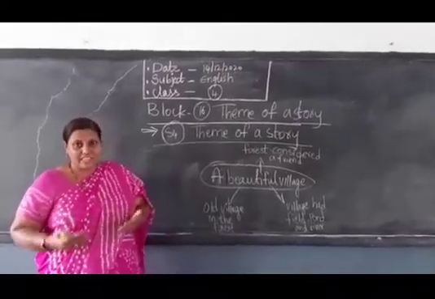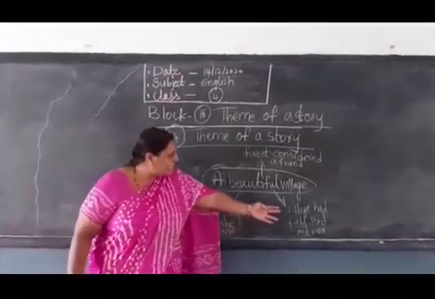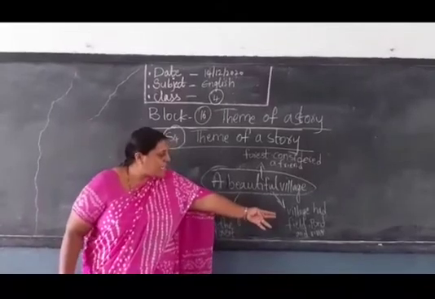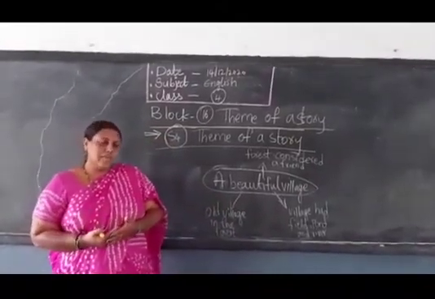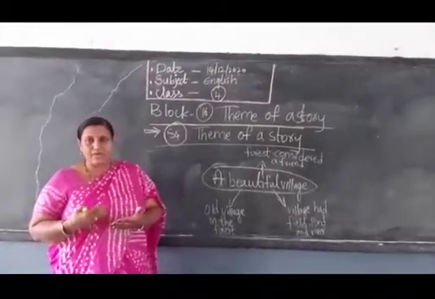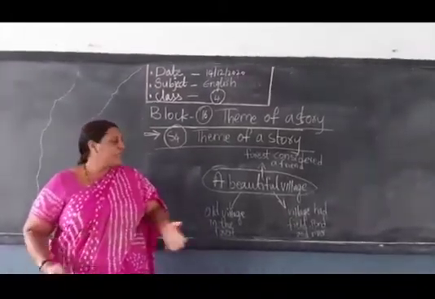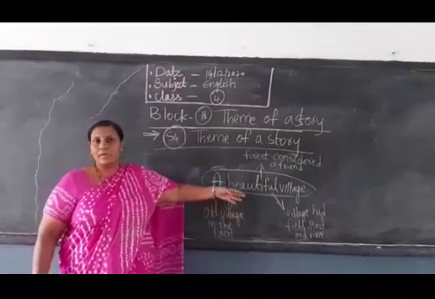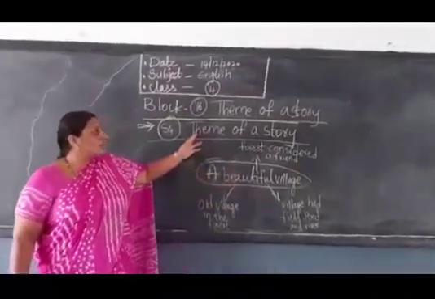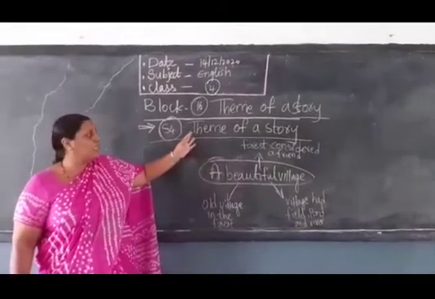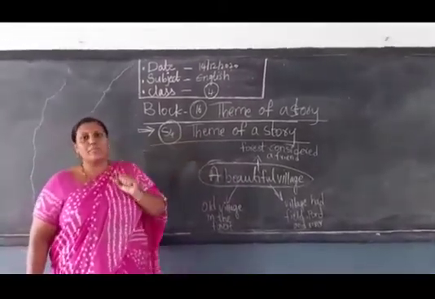We have seen the next page, children. Next, the village had fields, ponds and rivers. In the third page we have seen that the village has ponds, river, lake and fields. This we have seen in this lesson, a beautiful village. So what do you mean by the theme of the story? Theme is nothing but the main concept of the story.